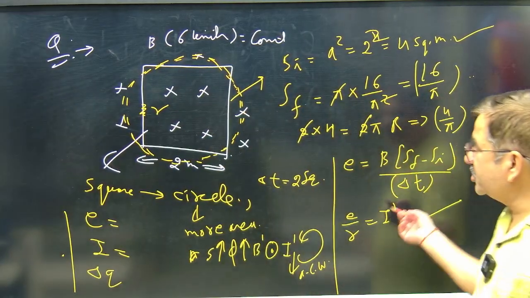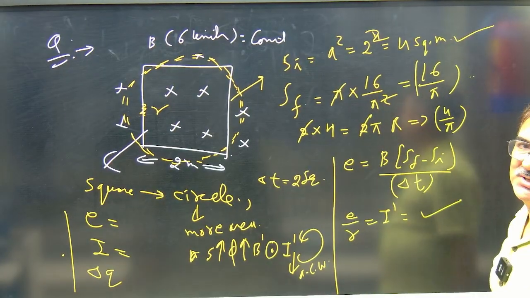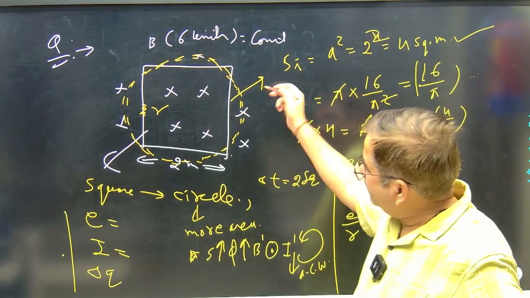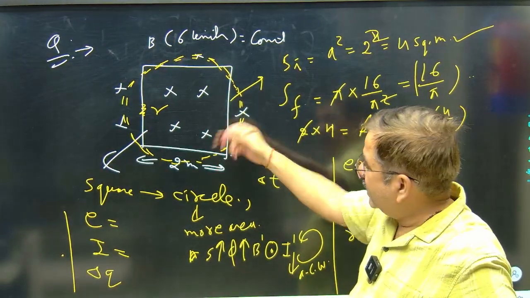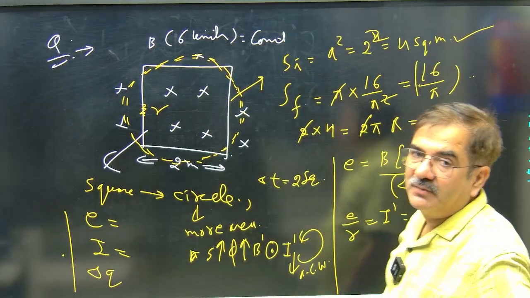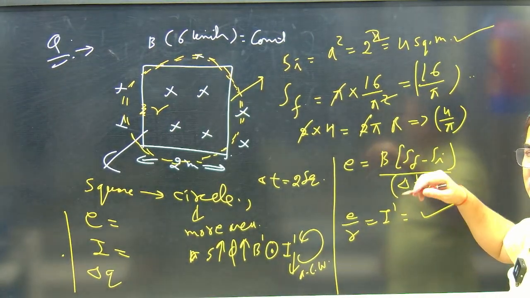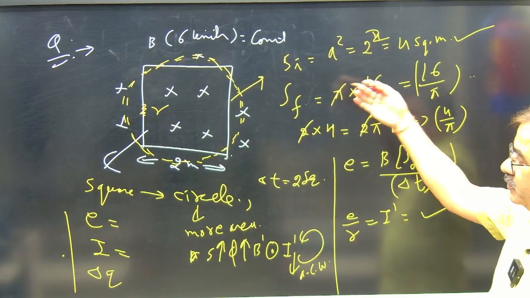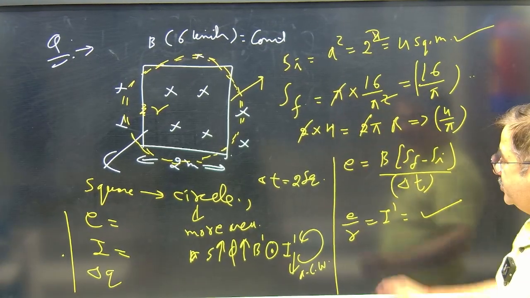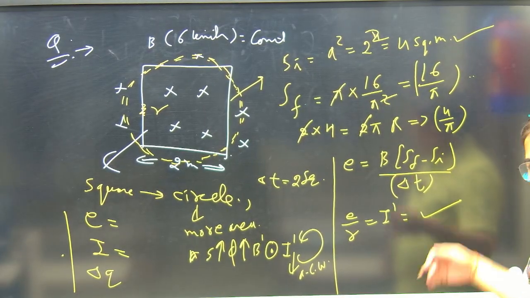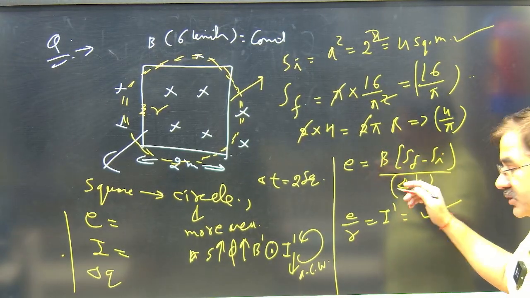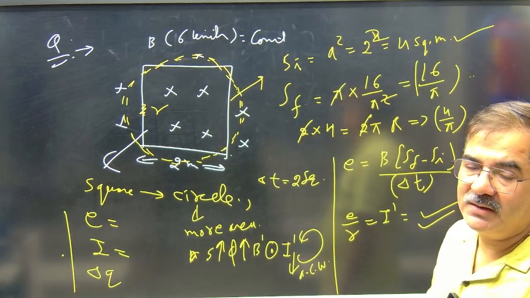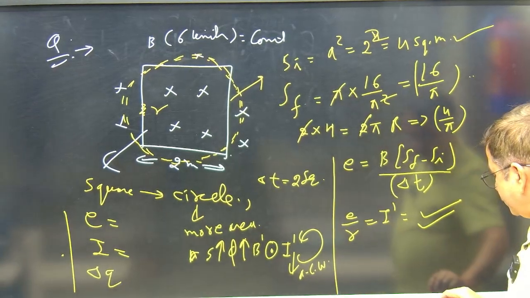Correct? So flux change can happen even with the shape change. And if vice versa happens, the circle going into square shape, again the direction will change because area is decreasing. The induced current direction will change. If there is a continuous process of converting from square to circle, circle to square, the induced magnetic field direction can be opposing in nature, and correspondingly we will get the direction of current flow. Correct? So keep this in mind: how many factors are involved in the change of flux.